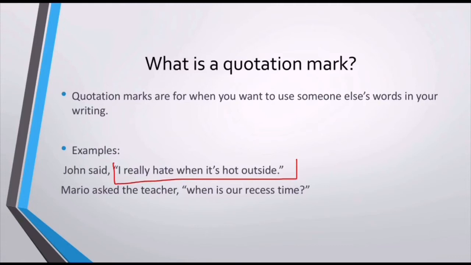So if you see, quotations always enclose what somebody else said. In this case, the question mark must always be inside the quotation marks. Let me erase everything of this. So this is the way that we use quotations to enclose somebody else's words. Let's continue.